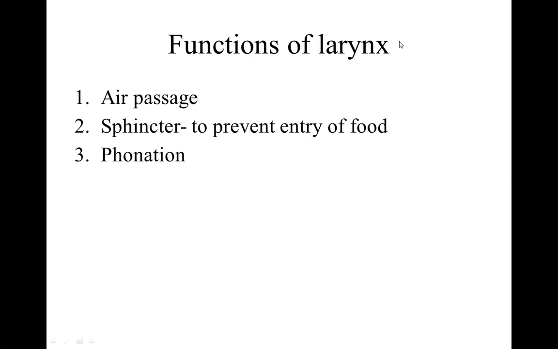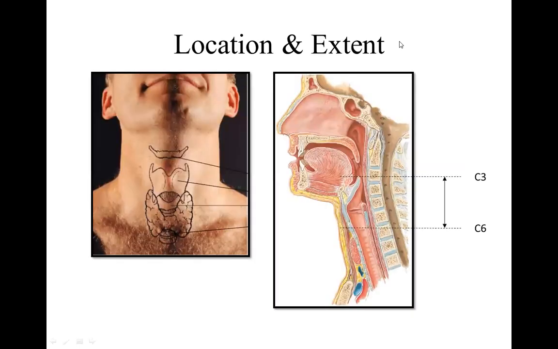The primary function of larynx is to act as an air passage. Secondarily, it acts as a sphincter to prevent entry of food, and incidentally, it also has a function of phonation, that is sound production. The location of larynx is in the neck. It extends from vertebral level C3 to C6.